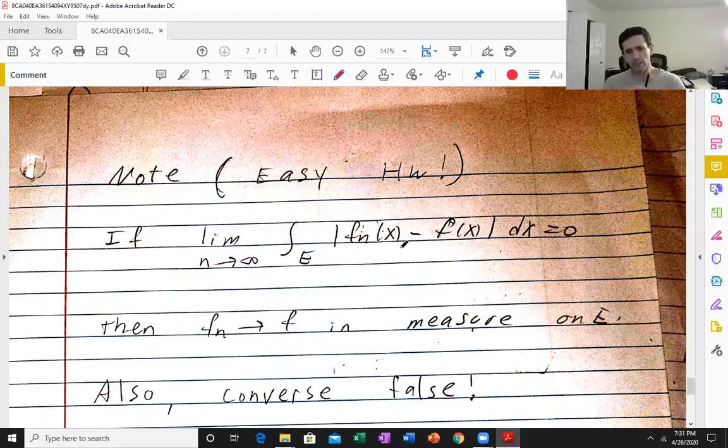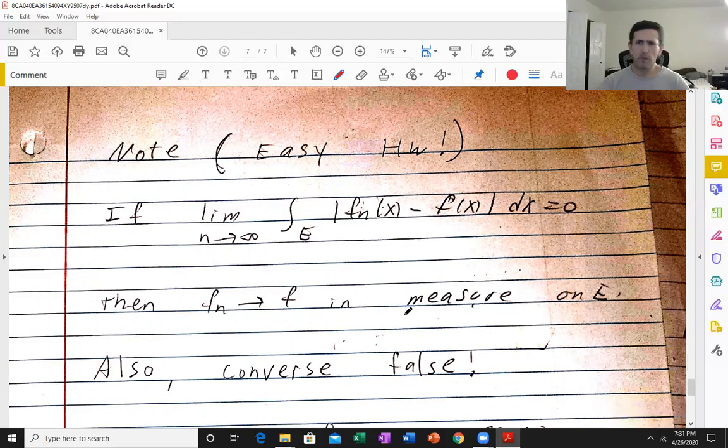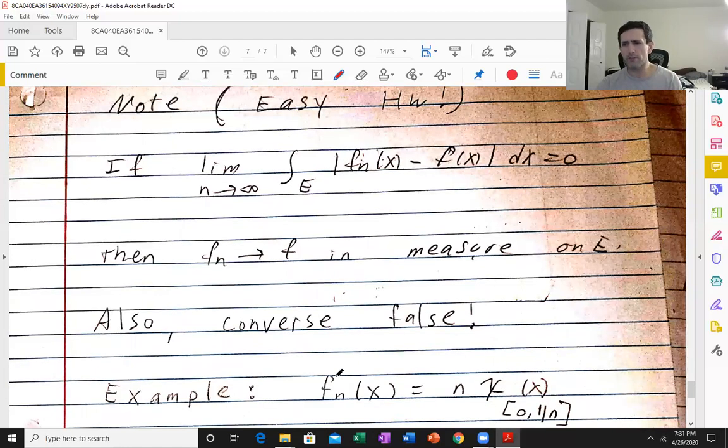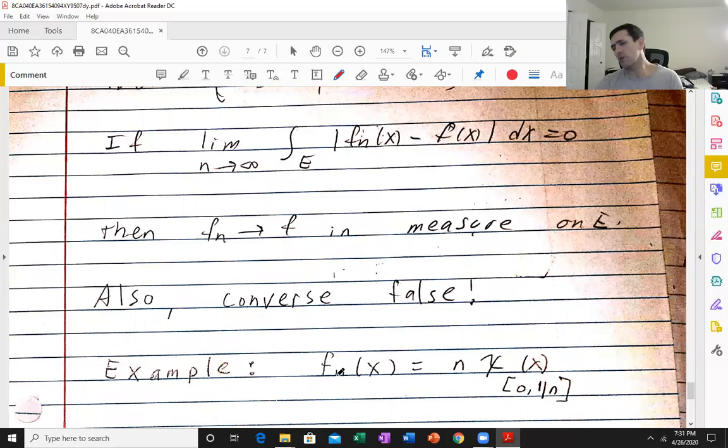These are technical things you would study in detail if you take a serious probability course, a graduate level one. But anyway, the converse is false, and I'll leave for homework for you to check that this example shows that convergence in measure does not imply it.